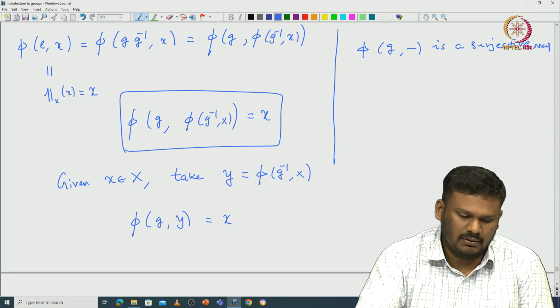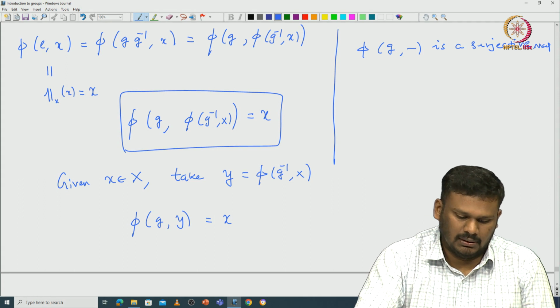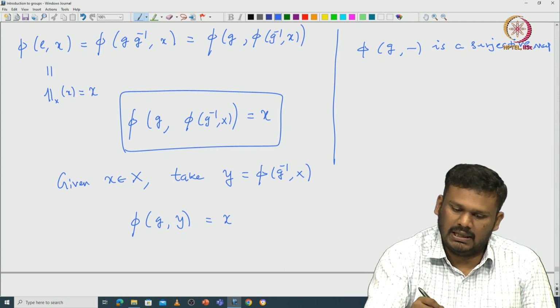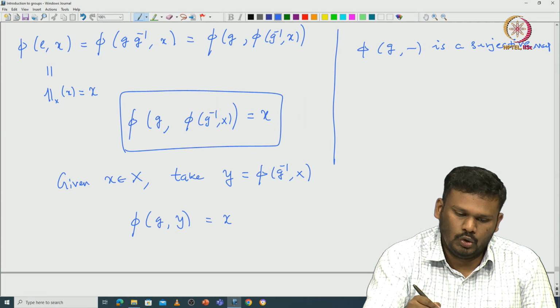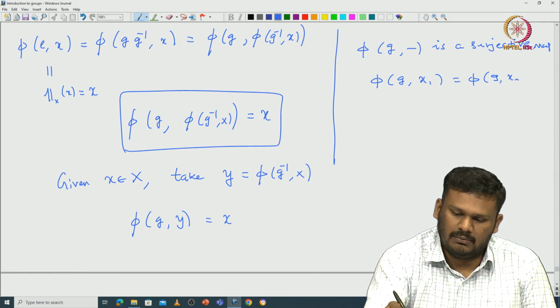Why is it injective? It is injective again for the same reason. Let us say two images are equal, pi of g comma x 1 equal to pi of g comma x 2.